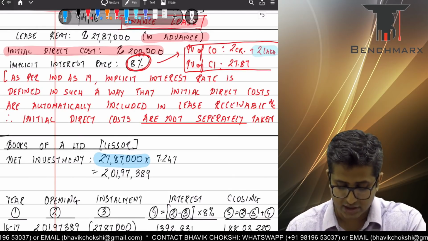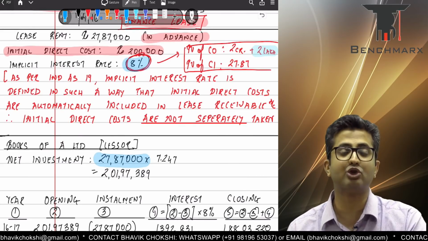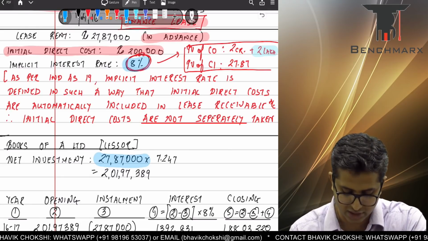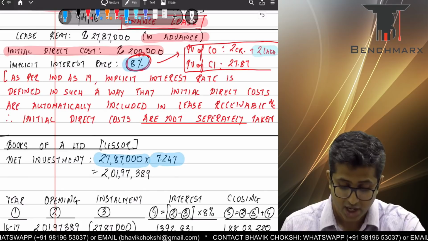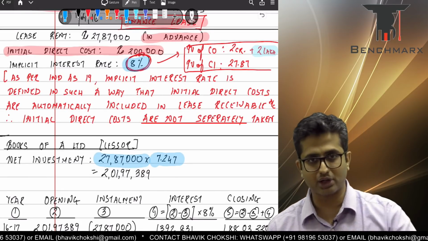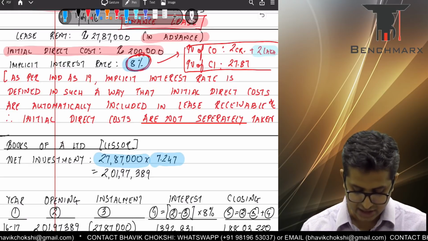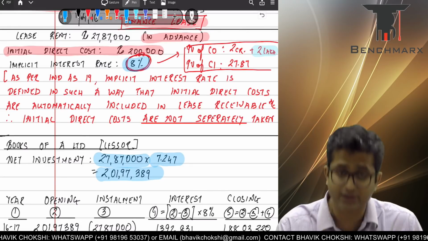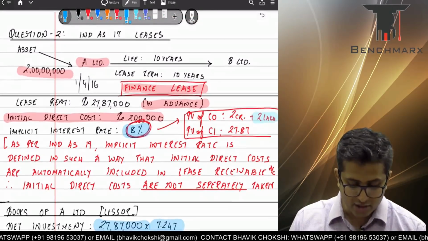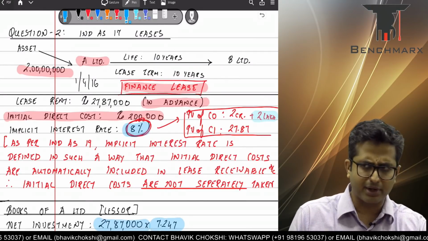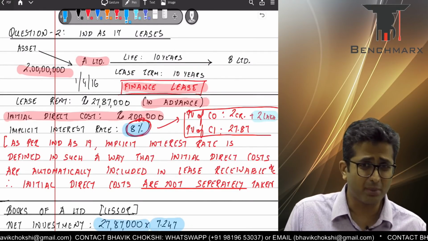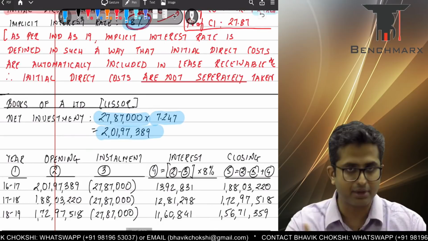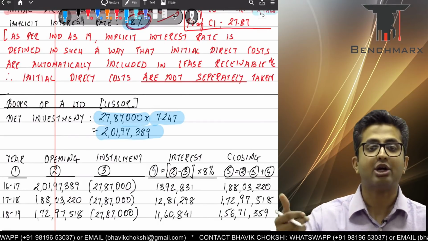The question tells you the implicit interest rate, and it also gives you the present value factor from year 1 to year 10 for payments which are at the start of the year, that is around 7.247. So the present value of future cash inflows, or the net investment, comes to around 2,01,97,389. This is a very interesting number. Mind you, you had acquired the machine for 2 crore rupees. So ideally, the present value of cash inflows should equal the present value of cash outflows, that is 2 crore. But if you remove rounding off, it comes to around 2 crore 2 lakhs.